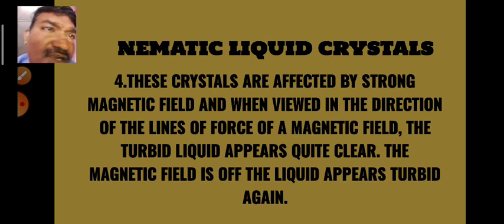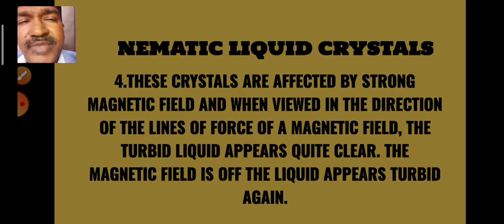A fourth point related to the nematic liquid crystals is that these crystals are affected by a strong magnetic field. Smectic liquid crystals are not affected by the magnetic field, whereas the nematic liquid crystals are affected by the magnetic field. And when viewed in the direction of the lines of force of the magnetic field, the turbid liquid appears quite clear. When the magnetic field is off, the liquid appears turbid again.